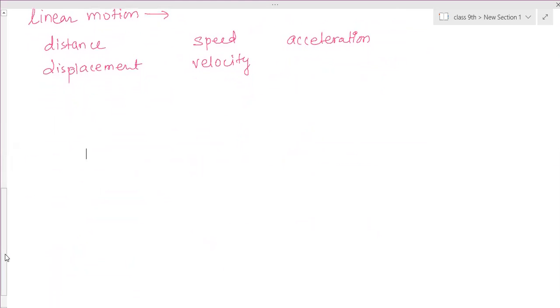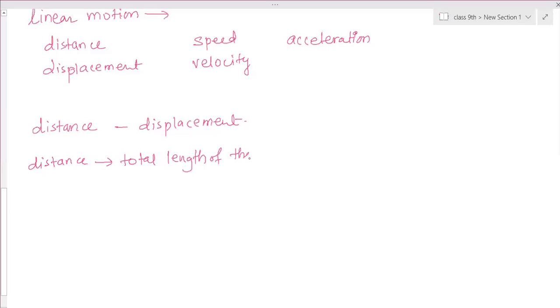Now distance and displacement. The next part we have to do is what you mean by distance and displacement. So now we are comparing; we always take them as the same, but they are not actually the same. So what do you mean by distance first? Distance means the total length of the path covered by an object is called distance.